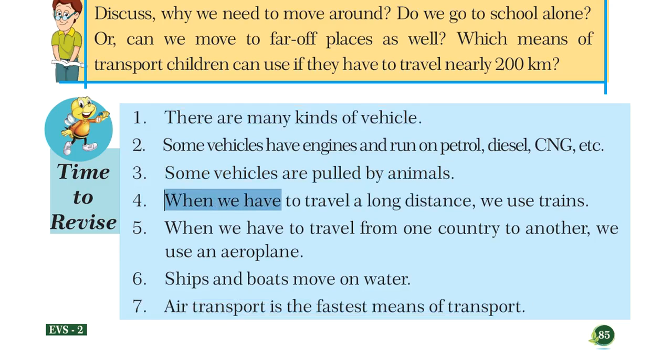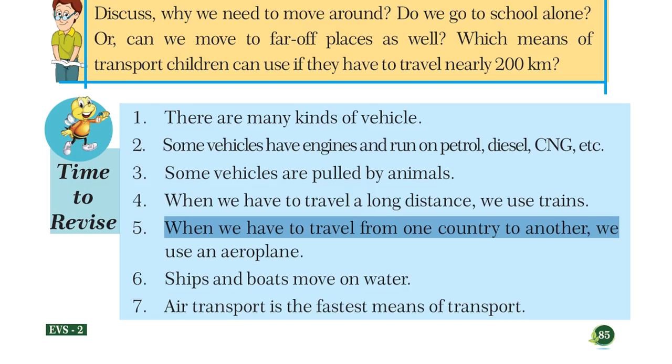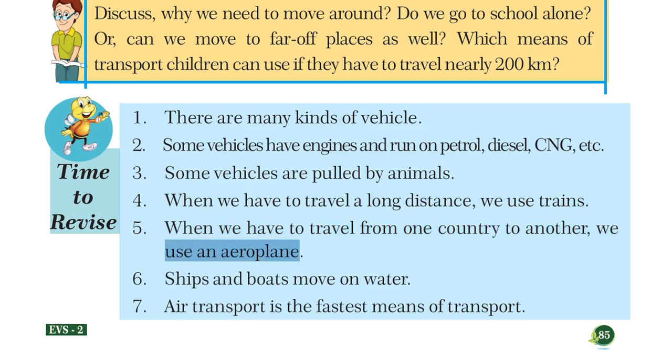When we have to travel a long distance, we use trains. When we have to travel from one country to another, we use an aeroplane. Ships and boats move on water. Air transport is the fastest means of transport.